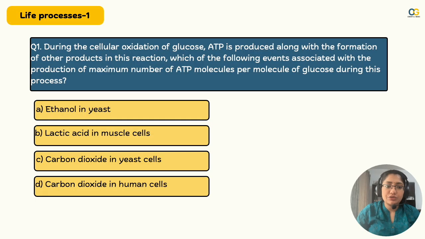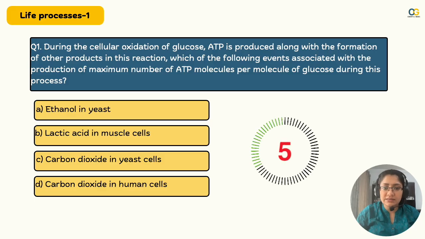First question. During the cellular oxidation of glucose, ATP is produced along with the formation of other products in this reaction. Which of the following events is associated with the production of the maximum number of ATP molecules per molecule of glucose during this process? Pause the video for 5 seconds, lock your answer and come back.